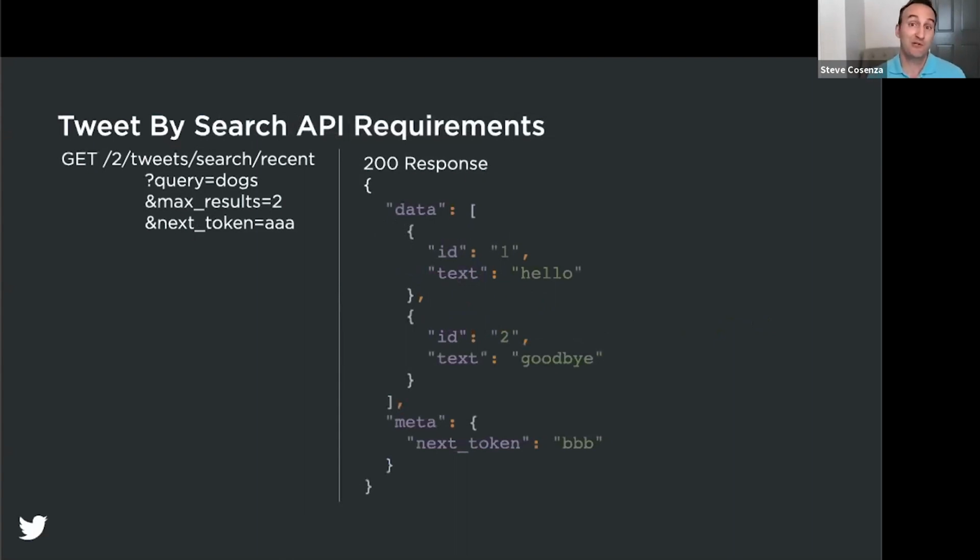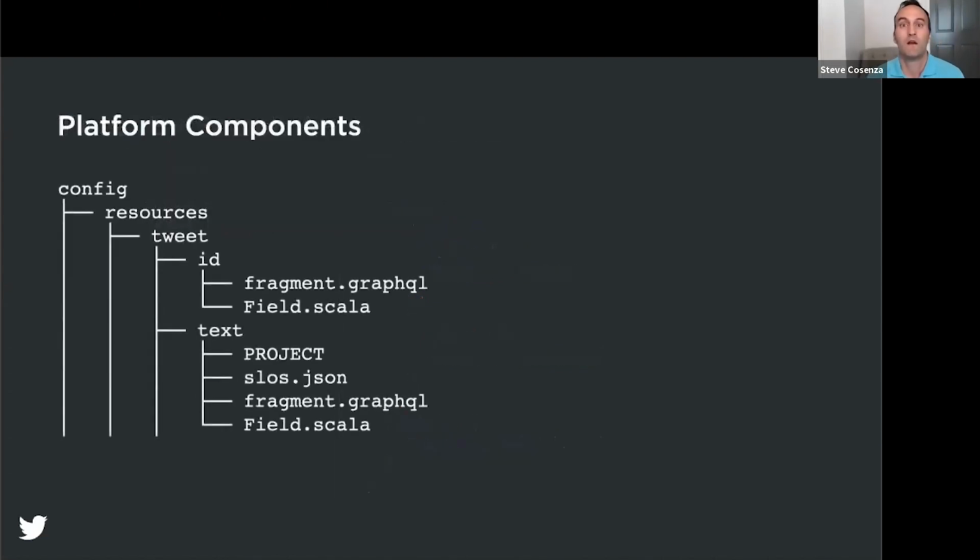We must also handle an HTTP GET request to /2/tweets/search/recent that accepts a query, max results, and next token param. Again, if the request is ill-formed, return a 400. Otherwise, return a 200 containing a list of tweets and the next token so that customers can paginate. And similar to tweet by ID, we need to return the same standard tweet format that's used elsewhere in the Twitter API. Our requirements will need us to create a tweet resource, which has an ID and a text field that are always returned. So on screen, you can see where both of these resource fields would be defined in our common config directory.